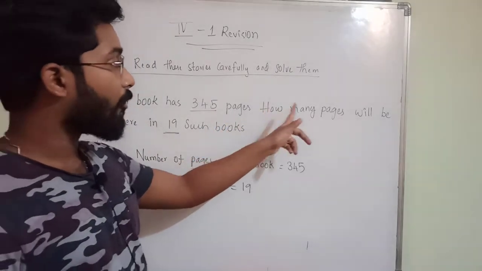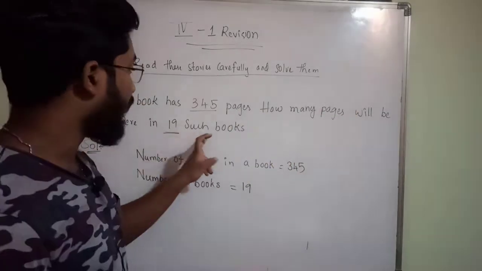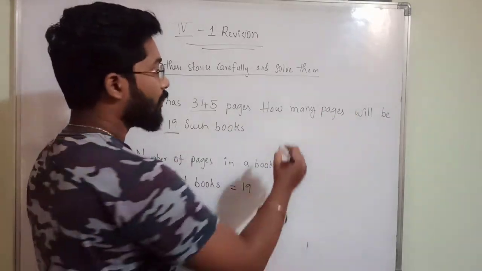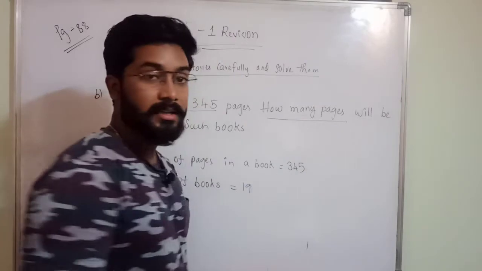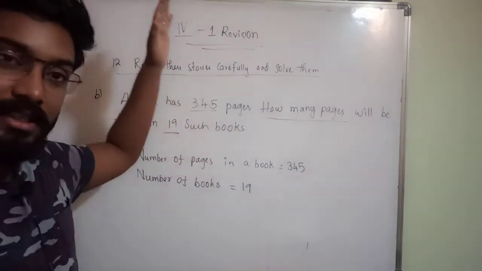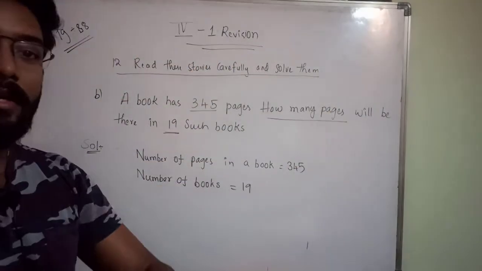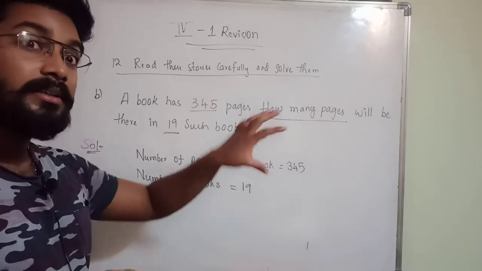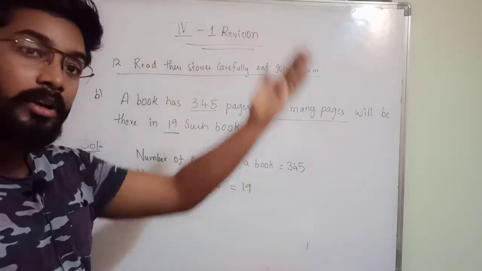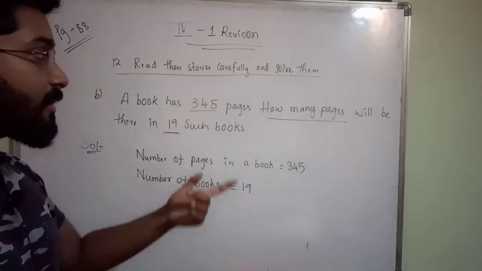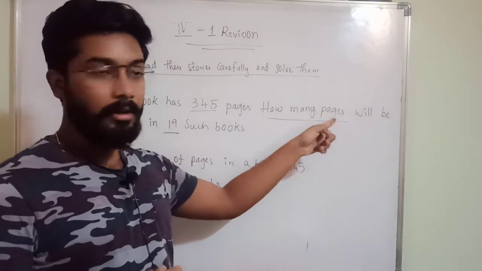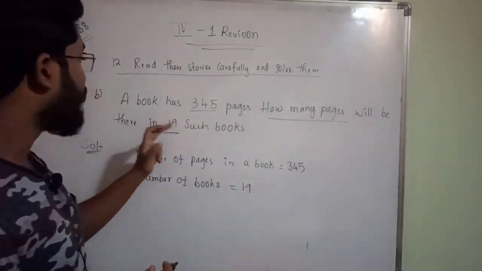He is asking how many pages will be there in 19 such books.